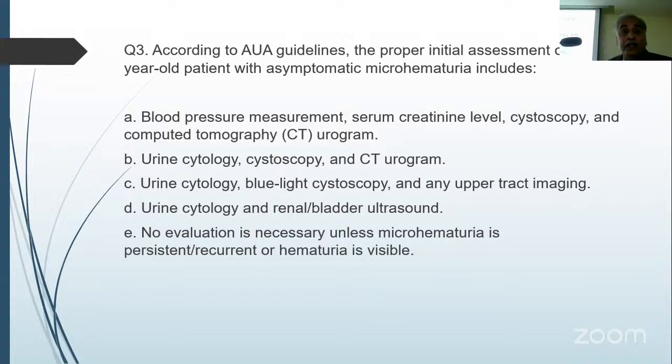A. So blood pressure measurement is very important, right? Because many of these patients with hypertension may have hematuria, and that's why they are advised to have a low salt diet regimen. Many patients have hypertension with microscopic hematuria. And serum creatinine level definitely will tell you about the medical cause, then cystoscopy and CT scan.